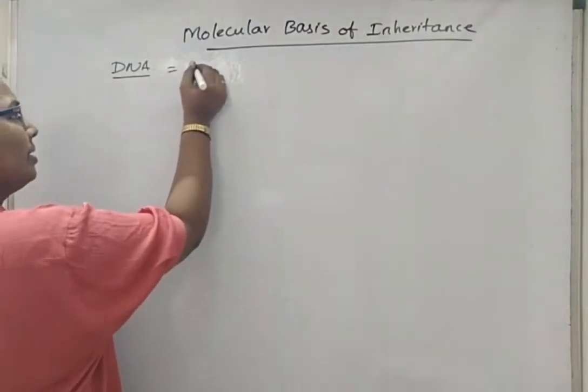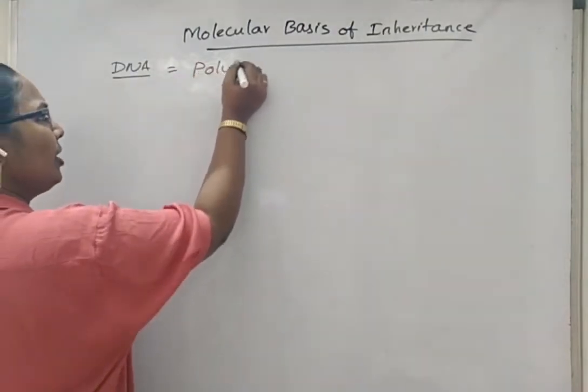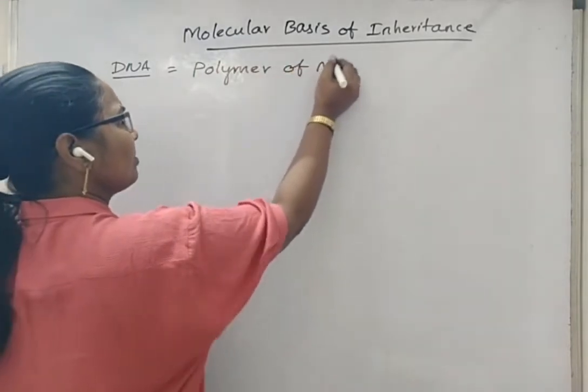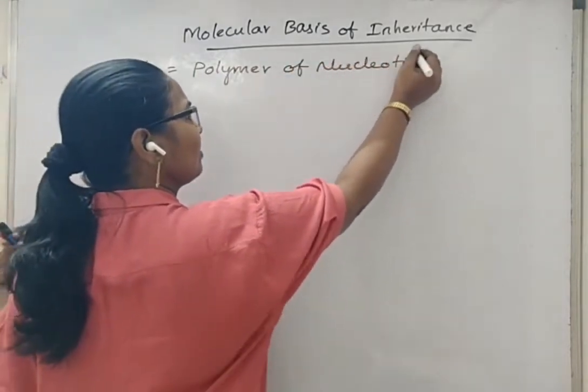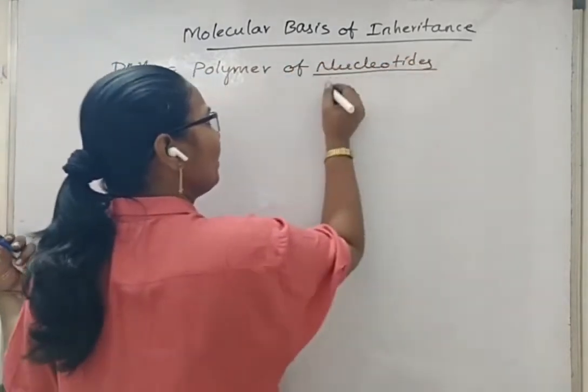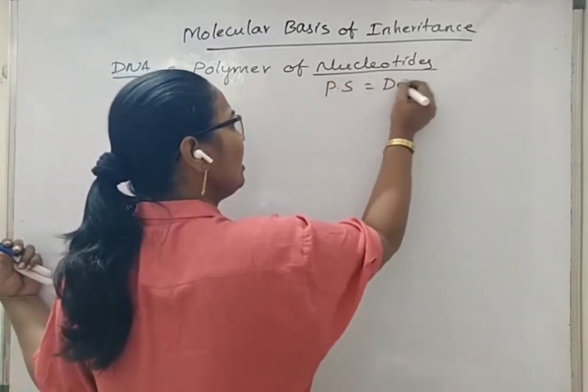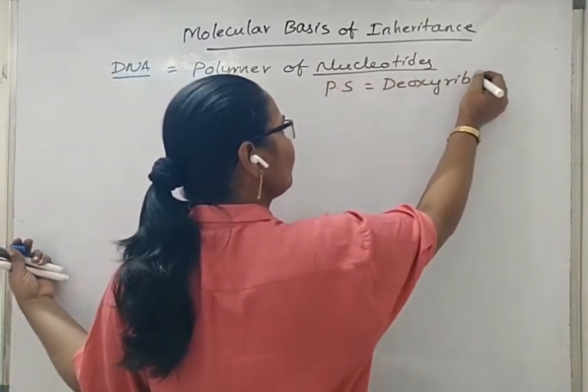DNA, as a polymer of nucleotides, has pentose sugar, that is deoxyribose sugar.